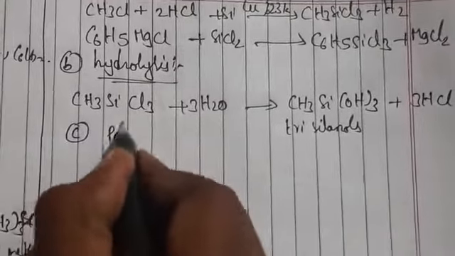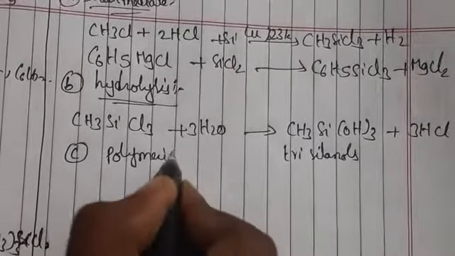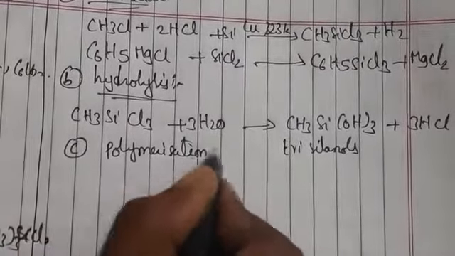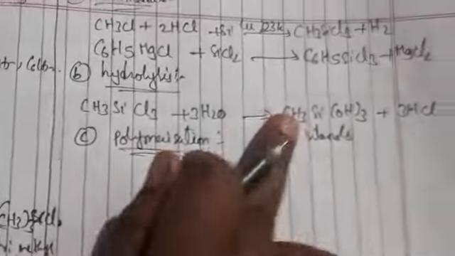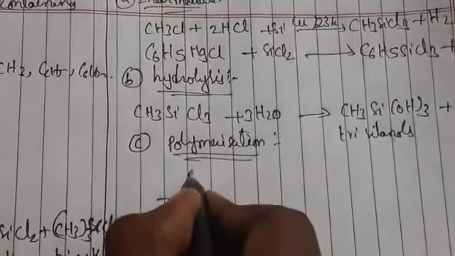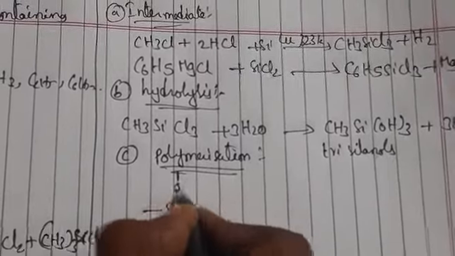So how do we do cross-linking? Now the third step is polymerization. Polymerization is nothing but taking this compound, the linkage polymer molecule.